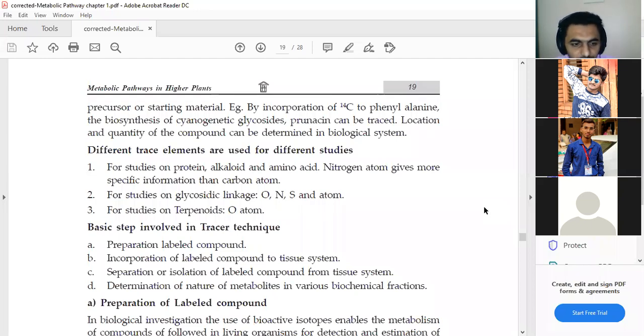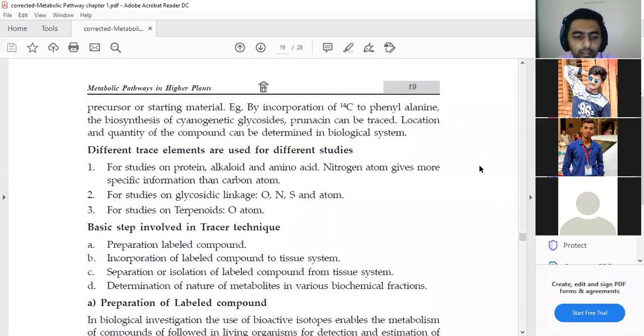If you see the first step, that is the preparation of the labeled compound. In that step, those compounds can be used for identification or investigation. You can prepare the sample solution as well as different concentrations. Second, incorporation of the labeled compound into the tissue system. Those compounds can be used with different tissues, and on the basis of the tissue, we mix them with each other and identify the incorporation present in that particular compound.